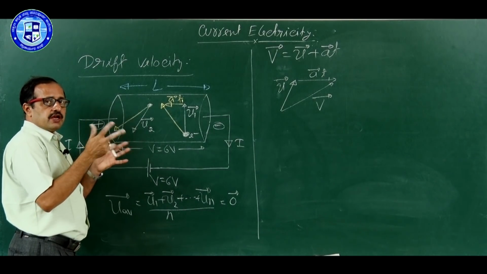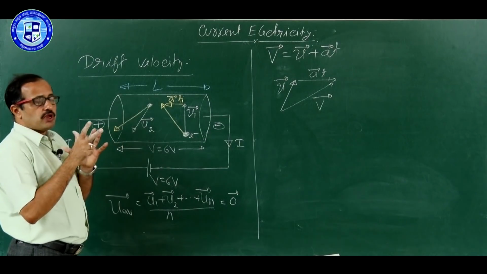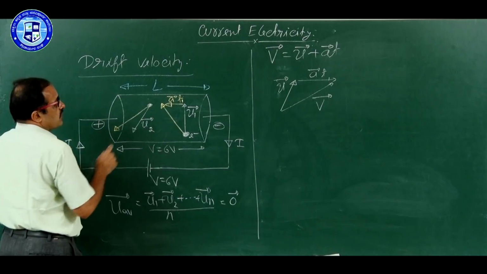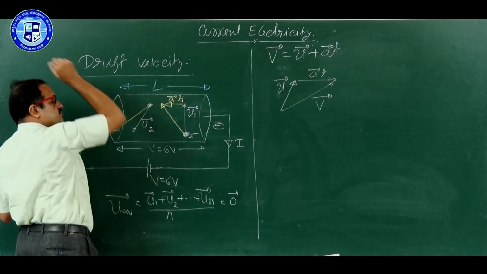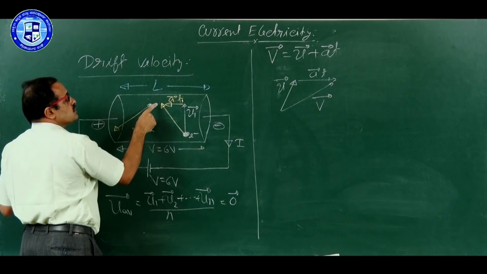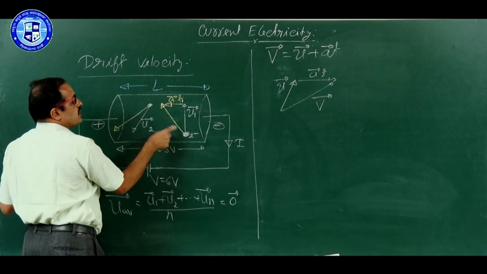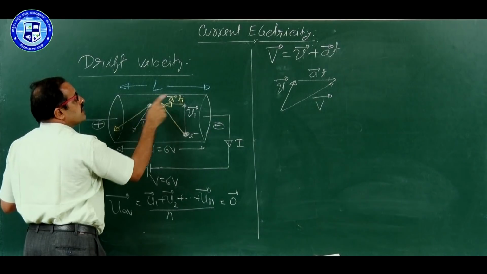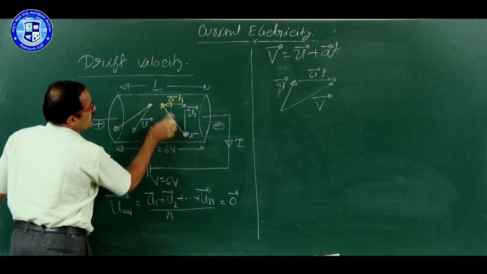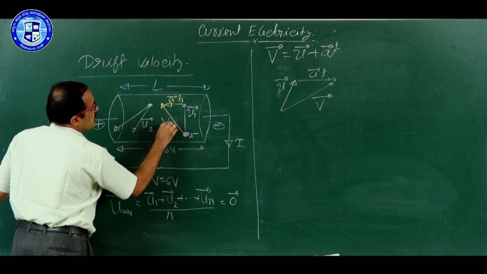Last year we studied in kinetic theory of gases, all the gas molecules are in random motion, they undergo collision. Same logic. The electron cannot go straight, it travels up to some time, then it undergoes collision. So think that it goes from here to here. From here to here, what is the time taken? T1. And here, this is now taken as vector V1.